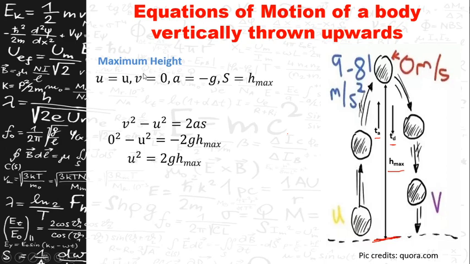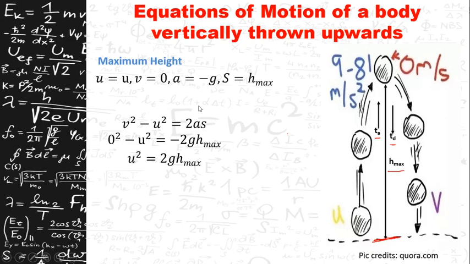So for maximum height, because it is thrown from the ground, it will have some initial velocity u. At maximum height, the final velocity will be 0. Since it is going upwards, the acceleration is negative, so a is equal to minus g, and the displacement covered by this object is called h max.